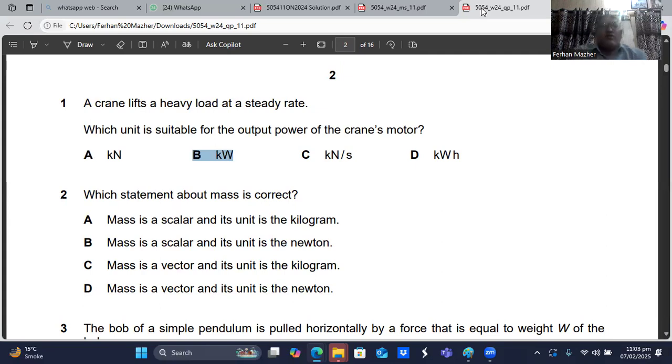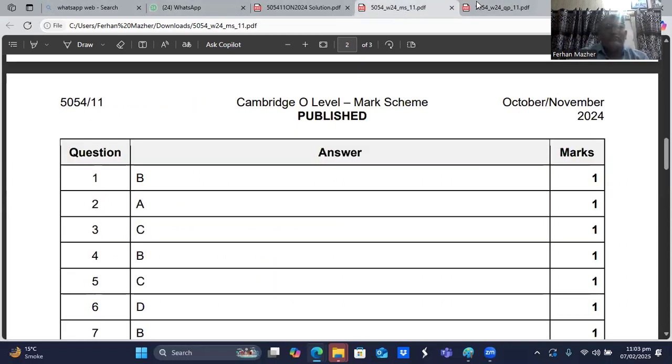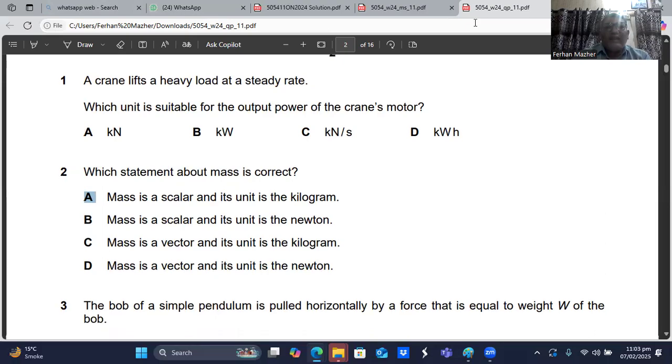Question number 2: which statement about mass is correct? You know, mass is the amount of matter in a body. Mass is a scalar quantity, and mass is measured in grams or in kilograms. So I think A is the right choice. Mass is a scalar and its unit is not newton; its unit is kilogram. Mass is a vector, that's wrong. So I think A is the choice. Question number 2, A is the right choice.